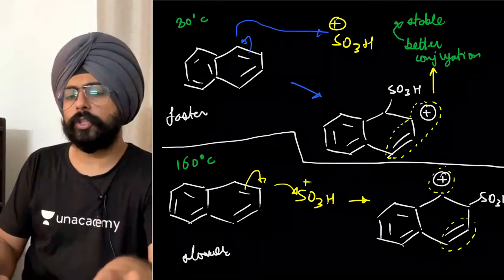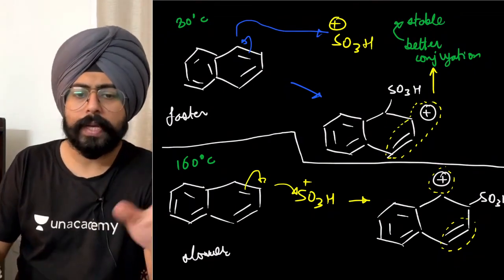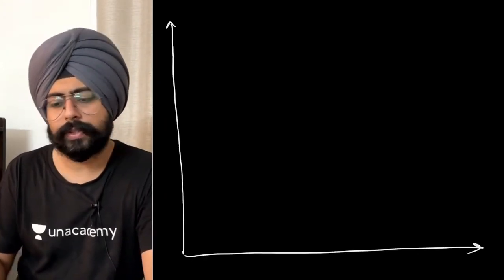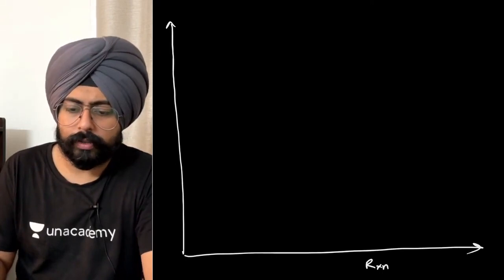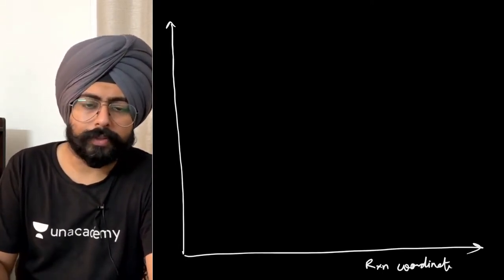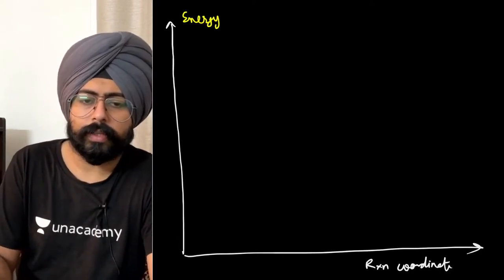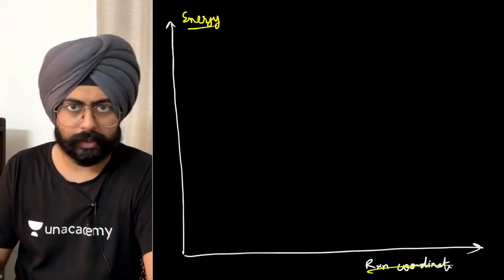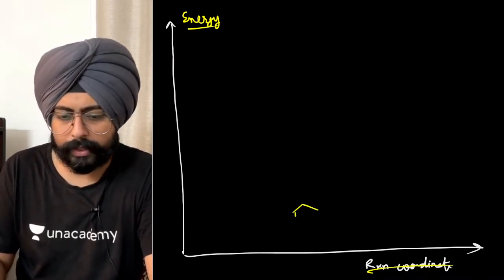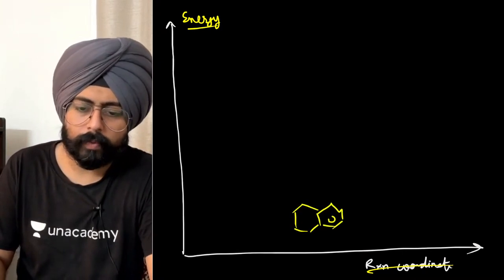Let me try to explain this to you in the form of a diagram as well. Okay, this is a representative diagram, not exactly 100% correct, but this will help you understand the concept very well. If this is the reaction coordinate, and this is the energy, fine. I'm drawing the energy profile of this particular reaction. So you start with naphthalene, okay? You start with your good old naphthalene in the middle, fine.